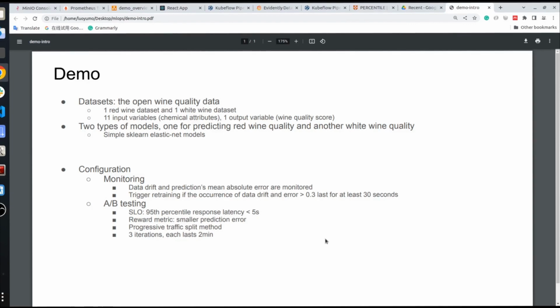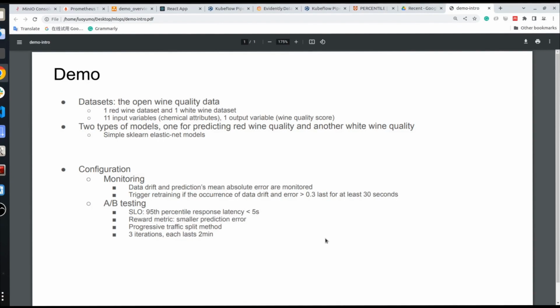The progressive traffic split method is used in A/B testing. So this means that if both the old and retrained models satisfy the service level objective, then traffic will be shifted to the model with a smaller mean absolute error. The shifting ratio of traffic will be decided by Iter8 using its traffic splitting algorithms, and each A/B testing consists of 3 iterations, and each iteration lasts 2 minutes.